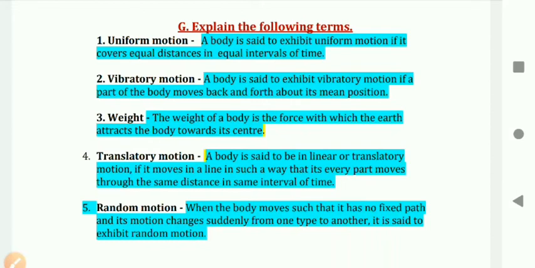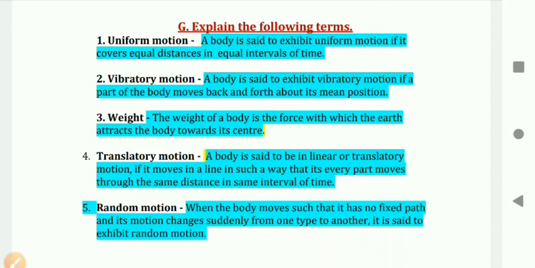Third, weight. The weight of a body is the force with which the earth attracts the body towards its center. Fourth, translatory motion. A body is said to be in linear or translatory motion if it moves in a line in such a way that its every part moves through the same distance in the same interval of time.